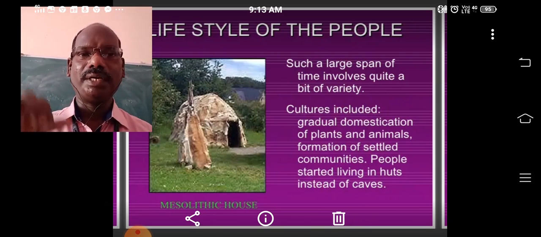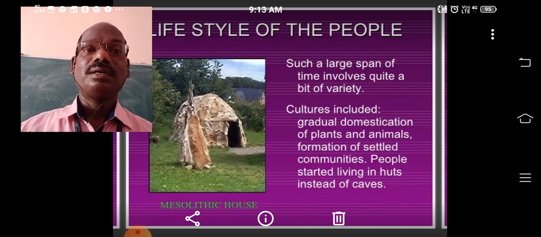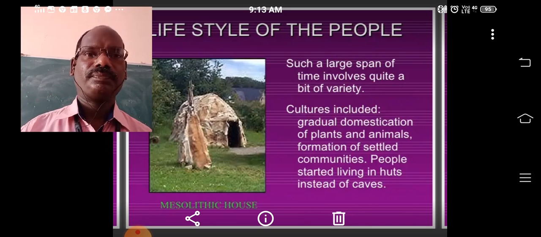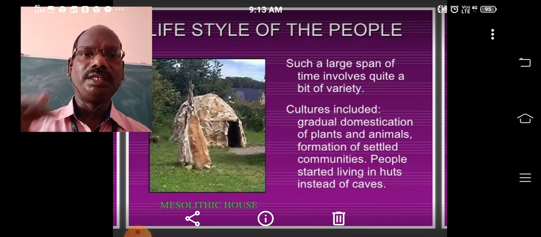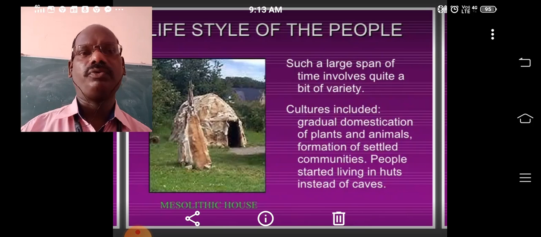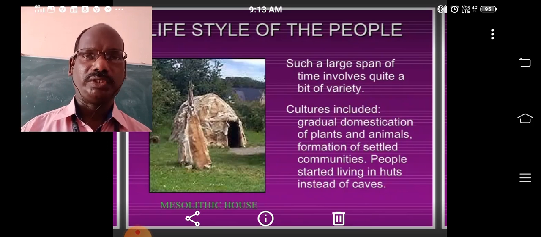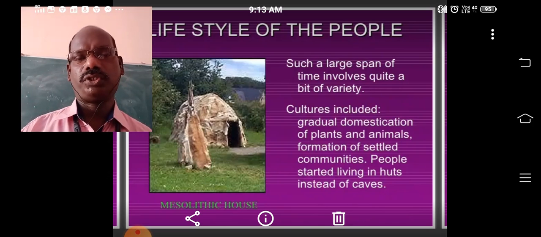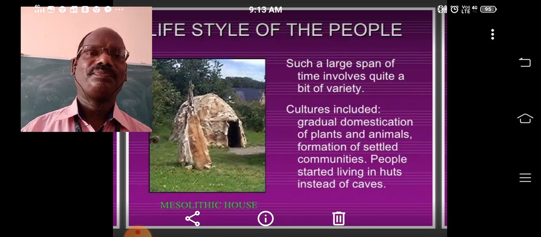I already told you, there is the Paleolithic man. He himself was a food gatherer. He collected food from various sources, consumed that food, and rested. That was his life.